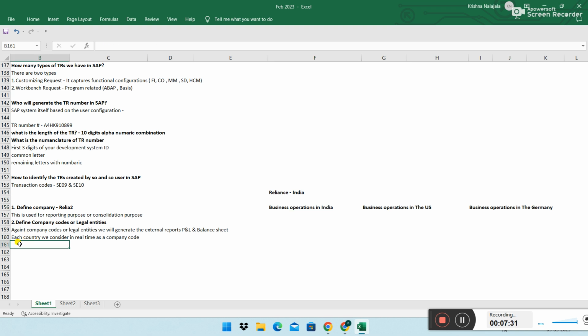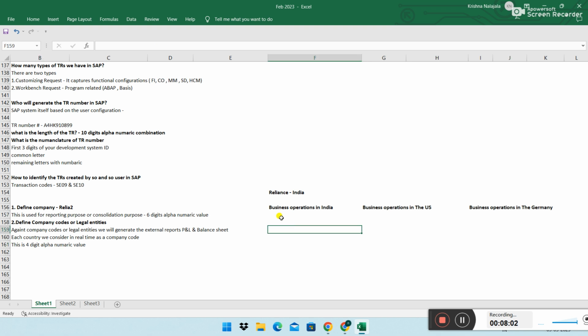Now look at this. This is a 4-digit alphanumeric value. So yesterday we have seen this is a 6-digit alphanumeric value, right? Yes, sir. But today this is a 4-digit alphanumeric value.